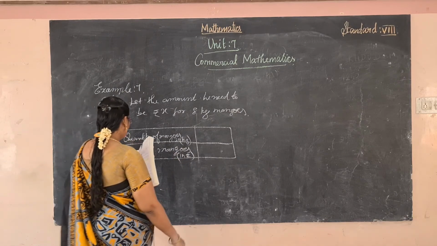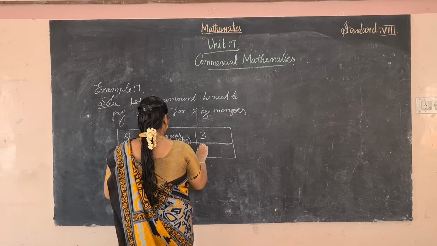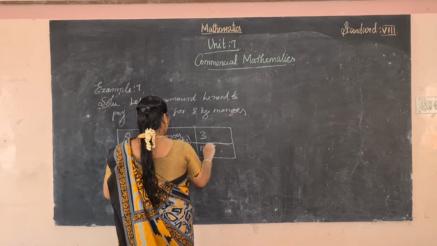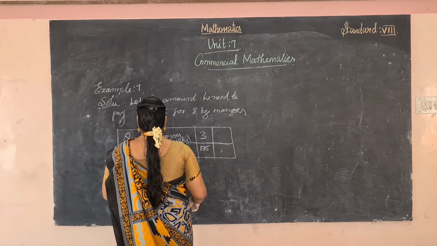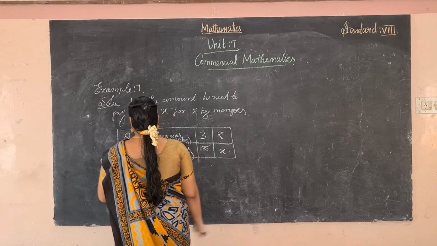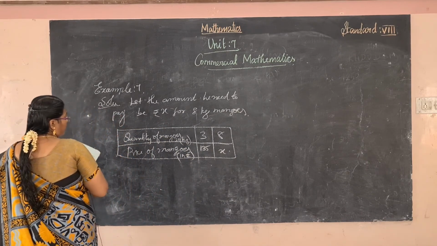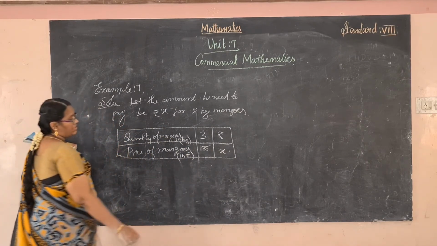Okay, so first one, Mandeep purchased how many kg? 3 kg for how many rupees? 135. And next, pay for 8 kg, we have to find out the x value. Okay, so it's a direct variation.